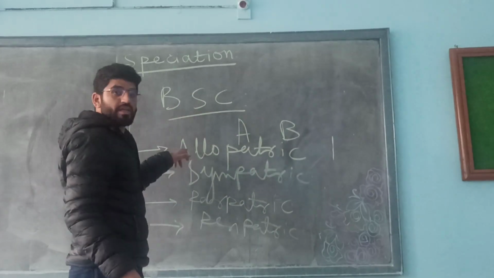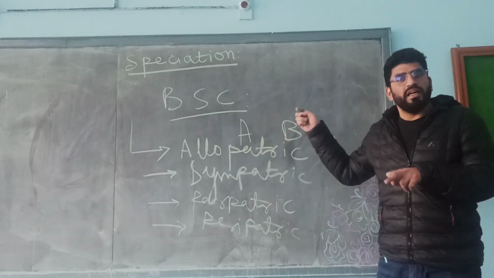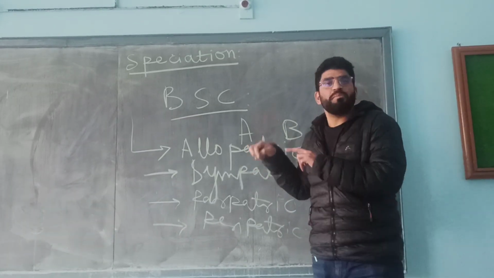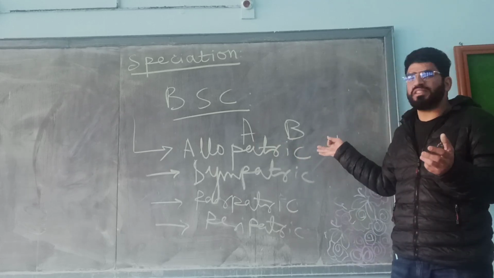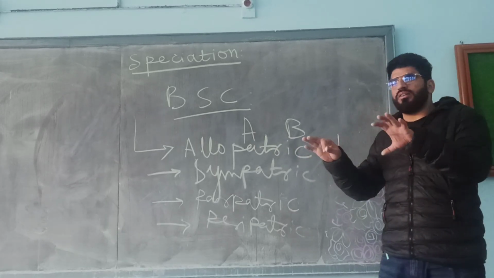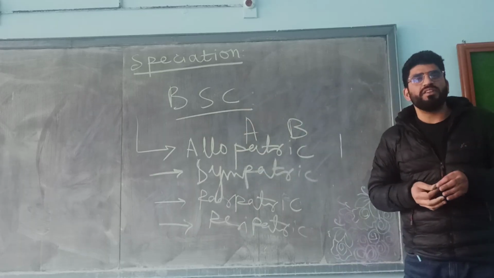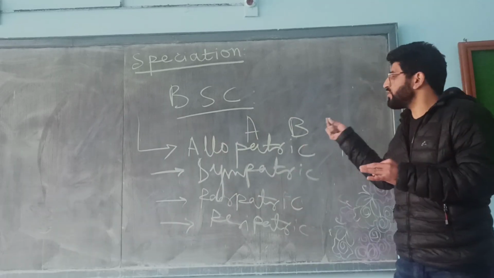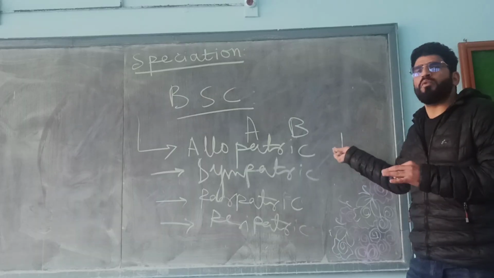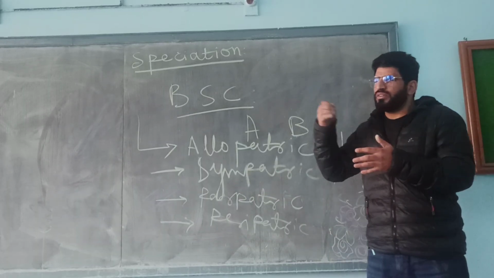Now coming to allopatric speciation: allo means other and patric means place. In this process, a single species gets separated due to a geographical barrier, for example mountains or rivers.